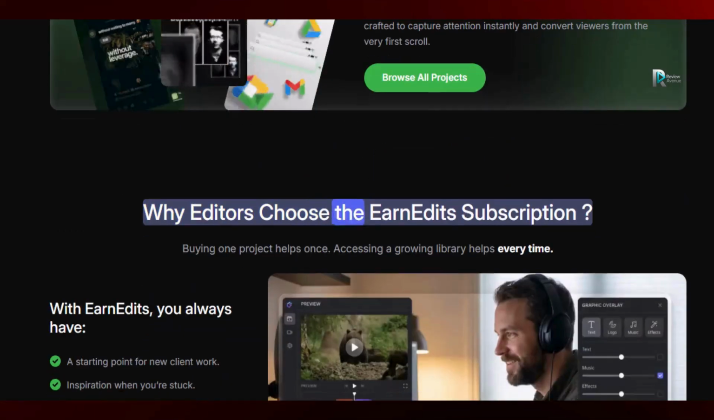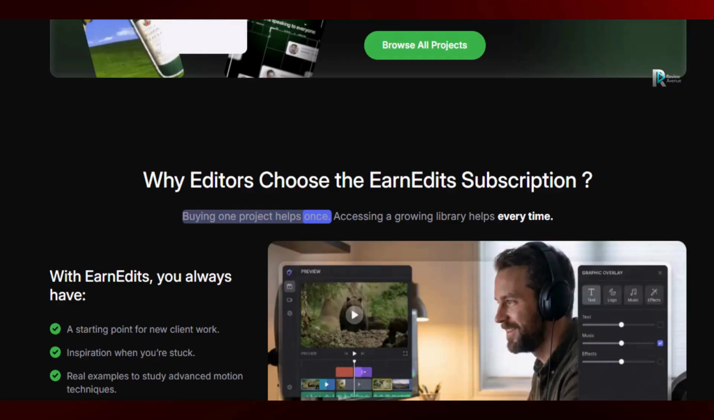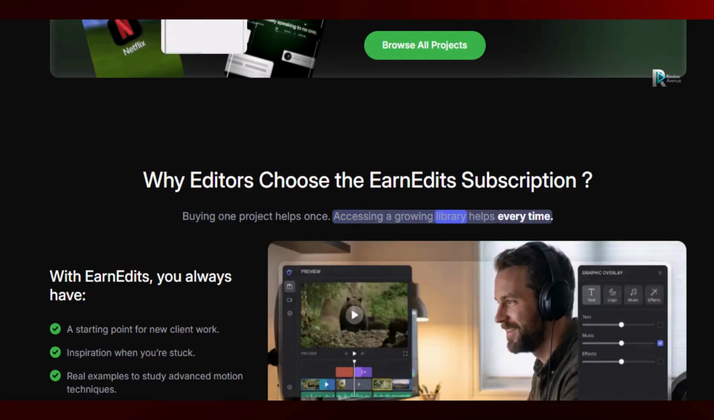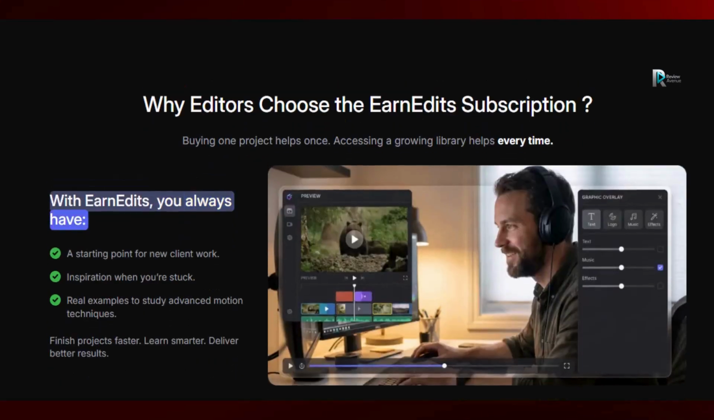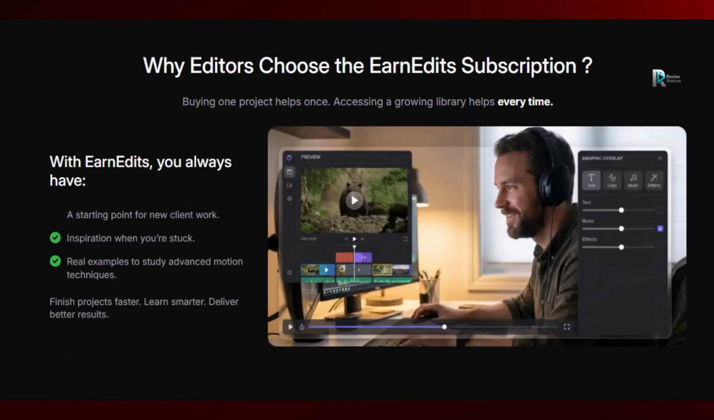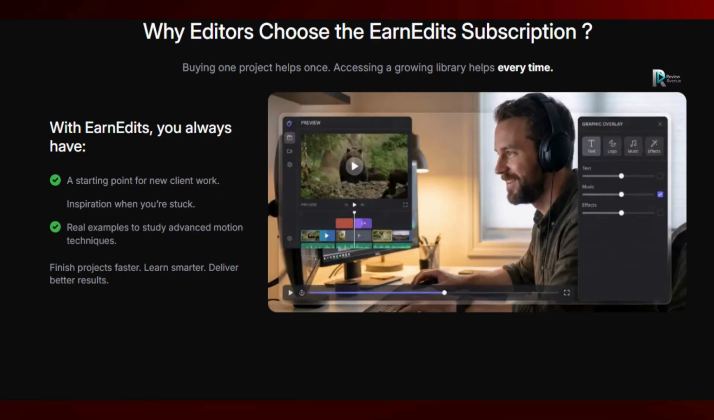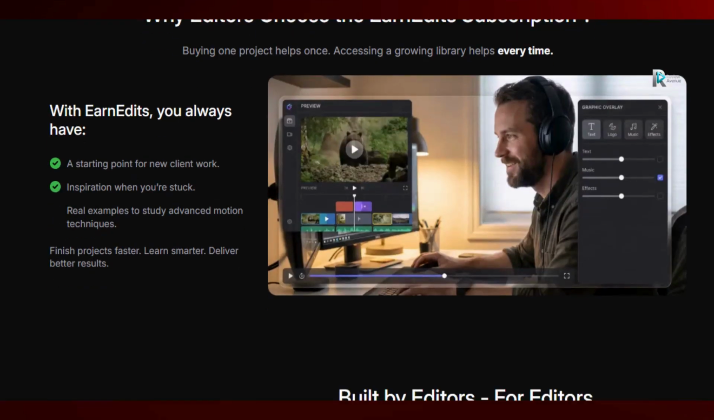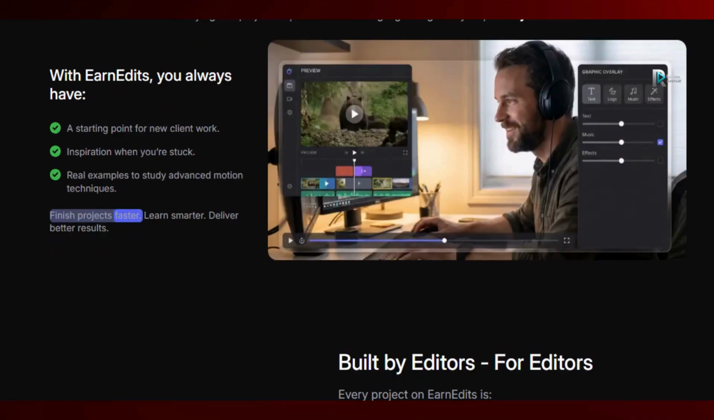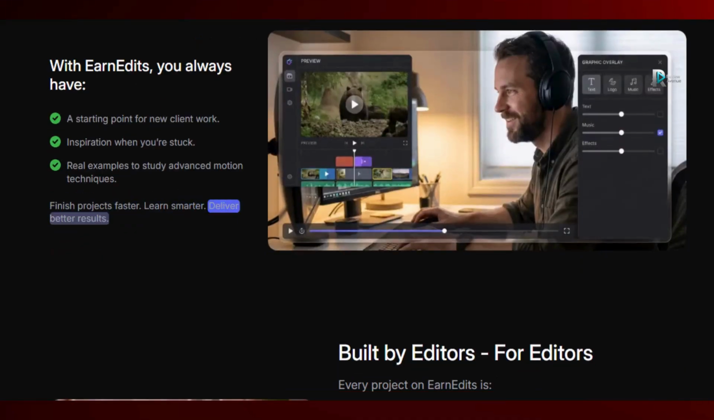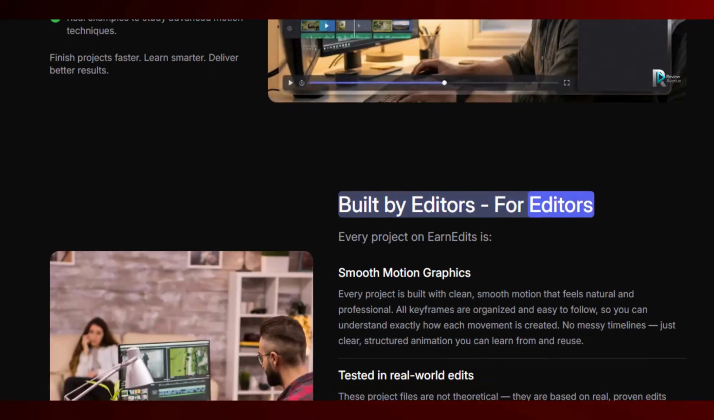Why editors choose the EarnEdits subscription. Buying one project helps once. Accessing a growing library helps every time. With EarnEdits, you always have a starting point for new client work. Inspiration when you're stuck. Real examples to study advanced motion techniques. Finish projects faster. Learn smarter. Deliver better results. Built by editors, for editors.